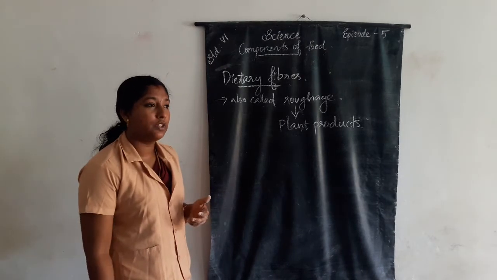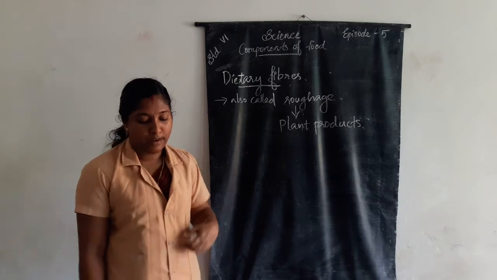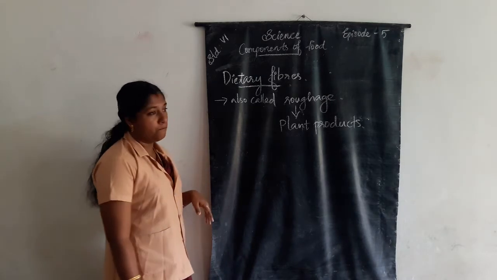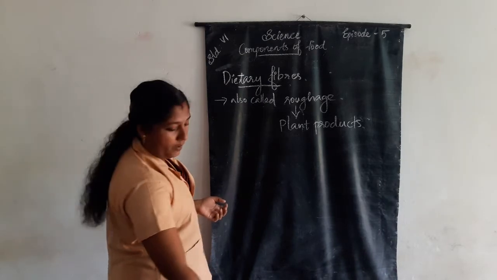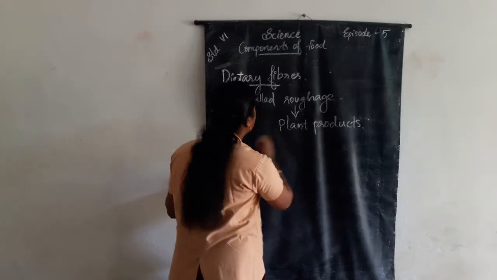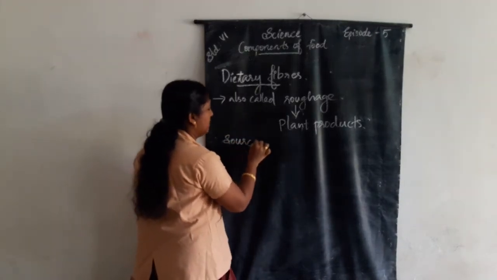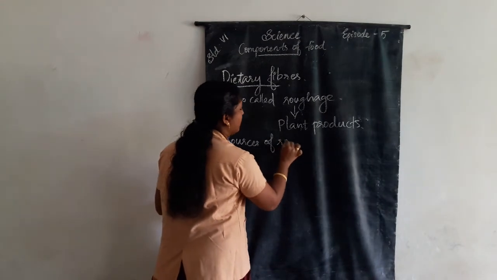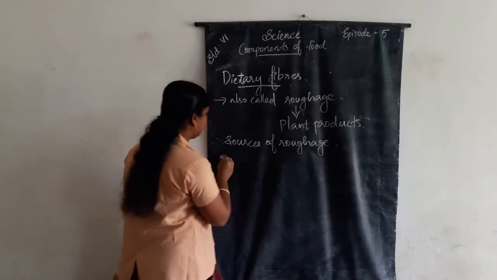The dietary fiber is also known as roughage. Roughage is obtained from plant products in our food. The plant products are the sources of roughage. Sources of roughage are